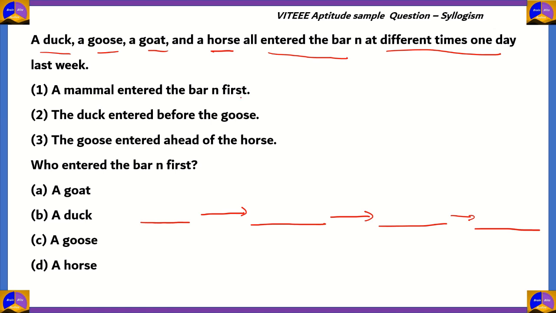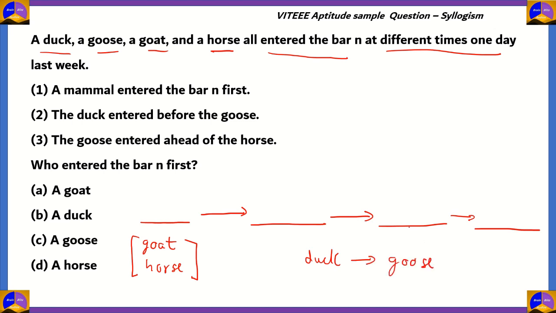A mammal entered the bar N first. So in the first gap, it will either be filled by the goat or the horse. Next, the duck entered before the goose. So in whatever order you decide to put the duck and the goose, the duck always is ahead of the goose.